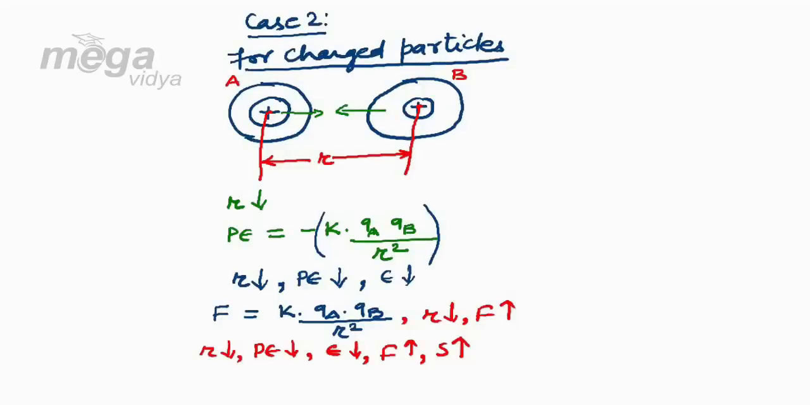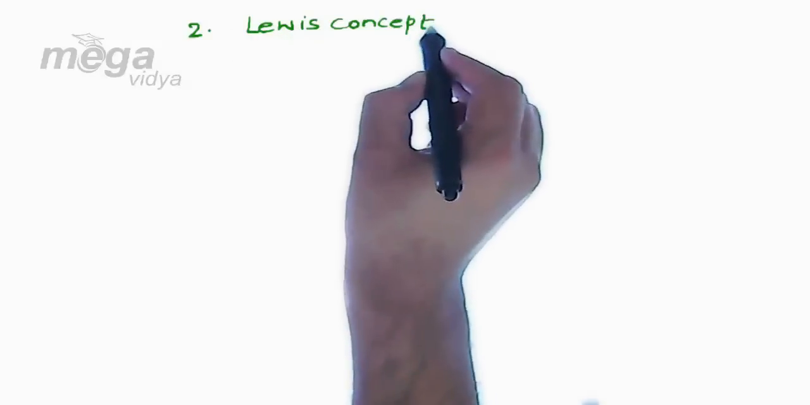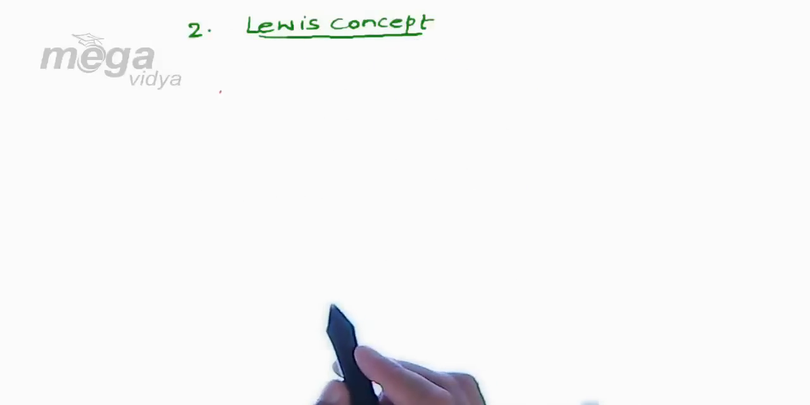The second cause for the bonding was given by Lewis as Lewis concept. Now before understanding this concept, I would like to introduce you to the noble gases or inert gases, which belong to the 0 group or the 18th group of the modern periodic table.